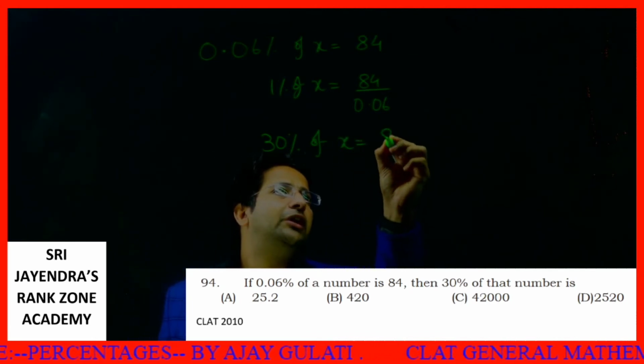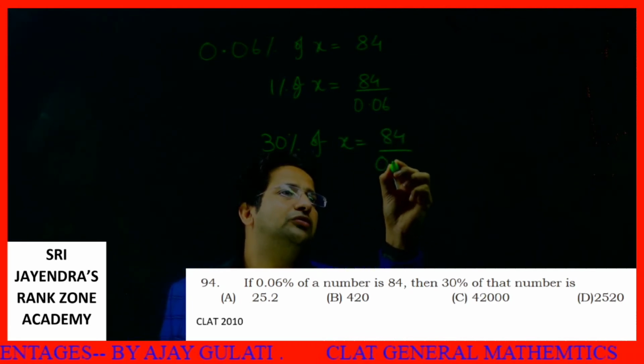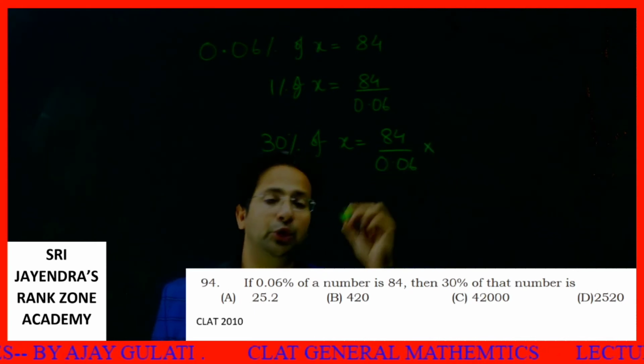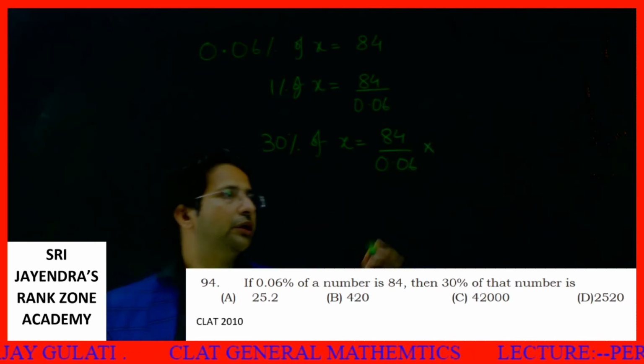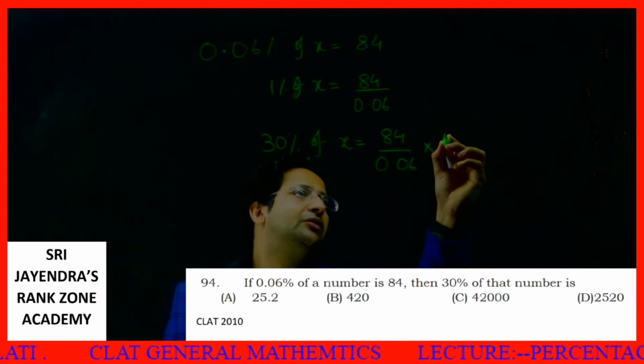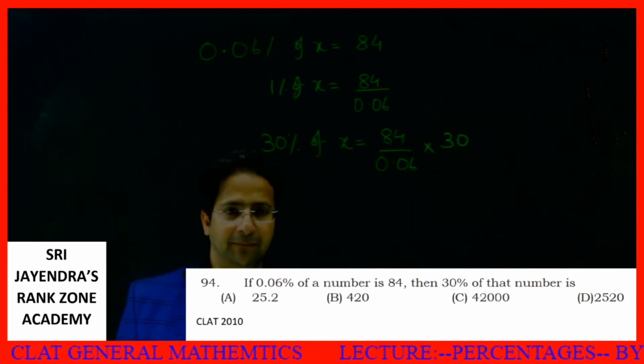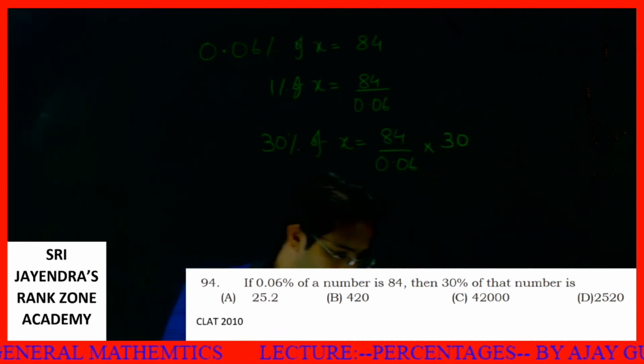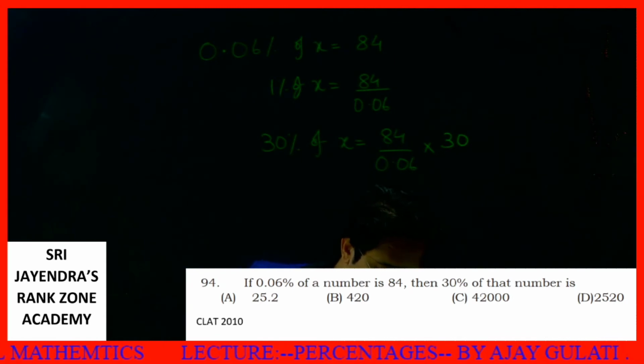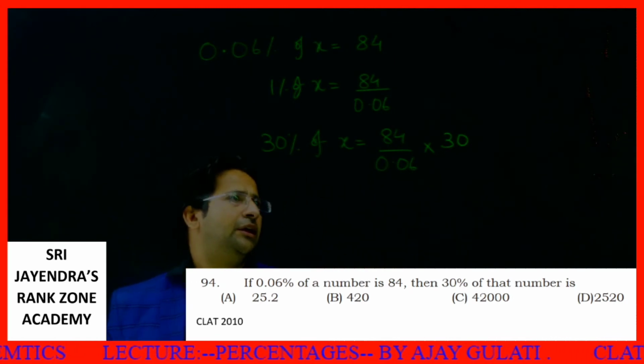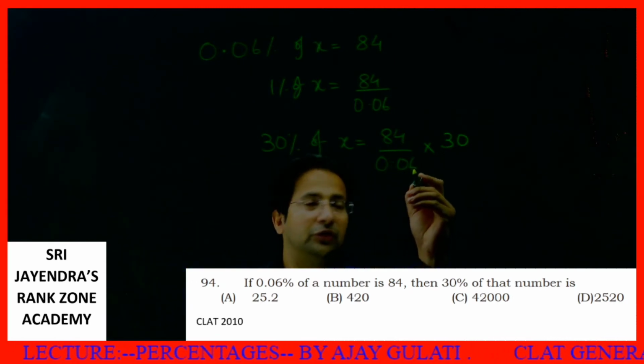30% of x will be what? 84 upon 0.06 into what? Now this is 30, so I'll multiply by 30. I hope it is clear to all of you. Next thing is, students, see, this is 84, 0.06 into 30.